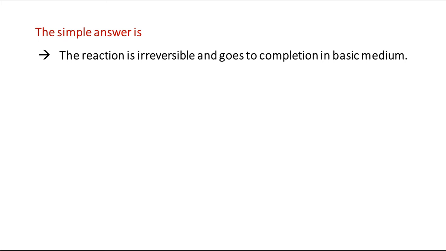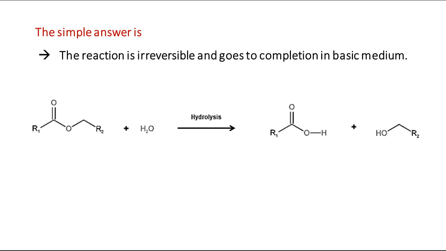But before going into the details of mechanism, we will see what the ester hydrolysis reaction is. In ester hydrolysis reaction, ester is treated with water, and it may be in basic medium or acidic medium, but we are not thinking about the medium right now. We are just talking about what hydrolysis of ester actually is. In hydrolysis, the ester is treated with water, and we get the carboxylic acid and the alcohol. From this part we get the alcohol R2CH2; you can see this alkyl group is present here, and from the left hand side part, R1, we get the carboxylic acid.